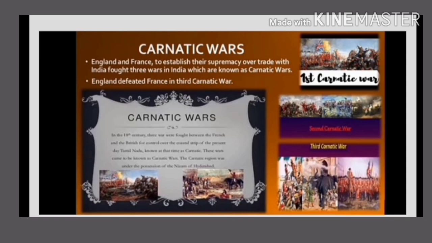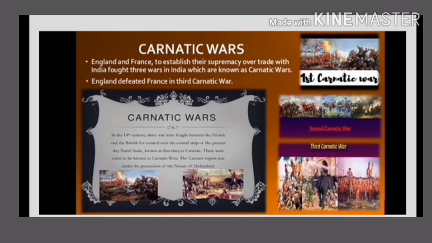Next point, imperialism of the British East India Company in India. There was a competition among European countries for acquiring trade monopoly in India. The British established the British East India Company in 1600 AD to carry out trade in India. This company took permission from Emperor Jahangir and established its factory in Surat. The trade between India and England was carried out through this company.